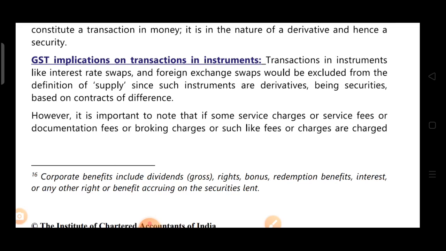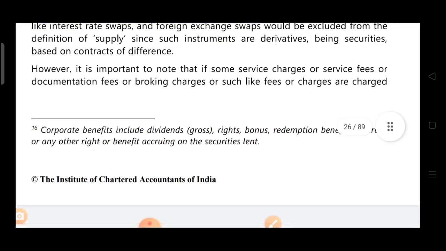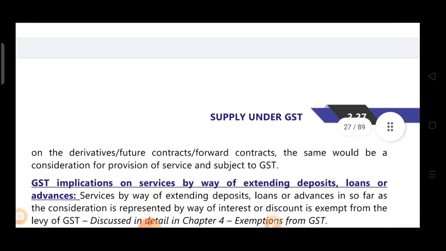But if there is any service charge or service fee charged on the derivative of future contracts or forward contracts, that service is a separate consideration, that would be consideration for provision of service, and on that GST will be levied.